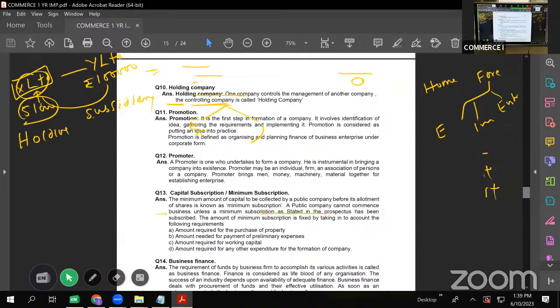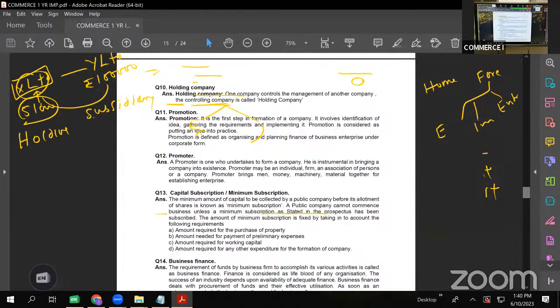And who is the person who does that? It is the promoter. He conceives the idea. So in the stages of formation of a company, promotion stands to be the first one. Okay, so promotion is the first step in formation of a company. Next is promoter. A person who does promotion is called a promoter. Who is a promoter? Promoter is the person who does promotion.